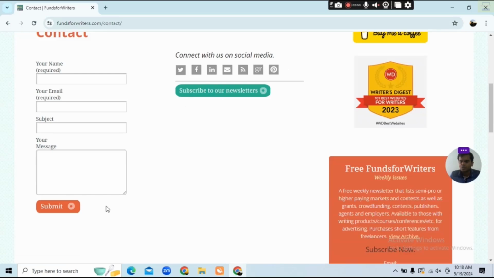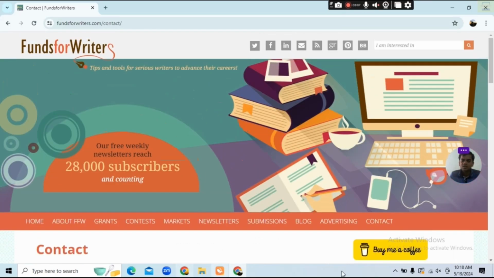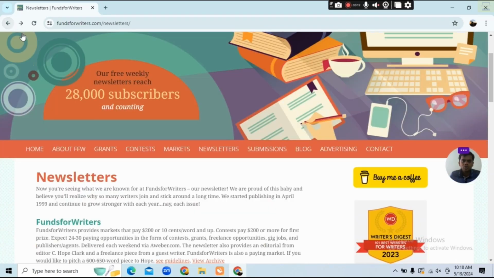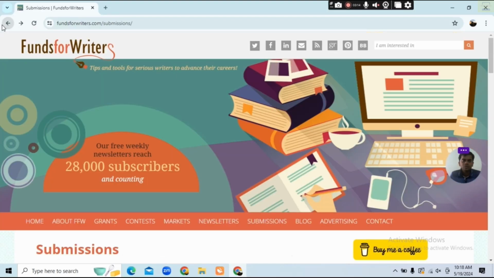If you are a good article writer, you can send all your details or all your articles to that particular person, or you can send to that company also. The company will review your article and publish the article on this website also. Okay, and you can also earn a certain amount of income from this kind of website.